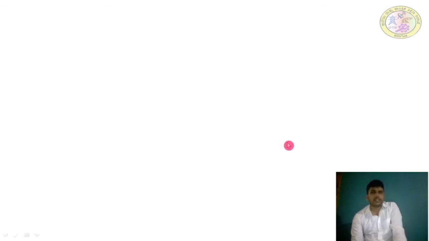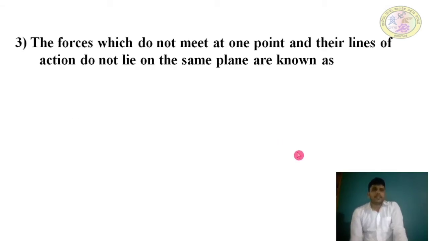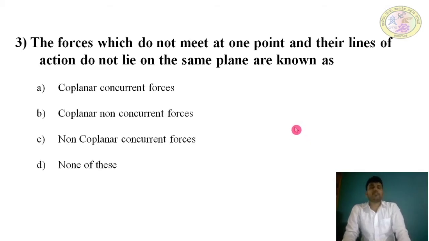Third, forces which do not meet at one point and whose lines of action do not lie on the same plane are known as: coplanar concurrent forces, coplanar non-concurrent forces, non-coplanar concurrent forces, none of these. Do not meet at one point, so concurrent is not possible, because concurrent forces meet at one point.